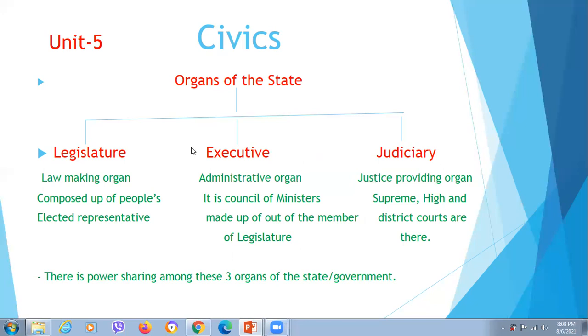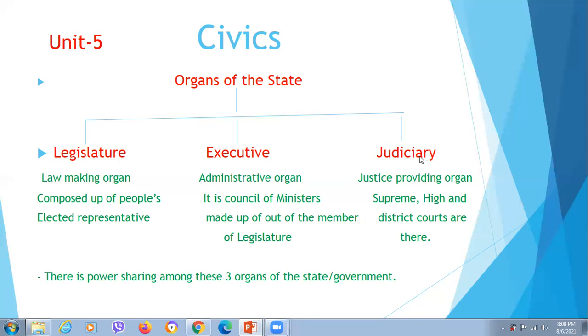In our country, Nepal as well, the legislative power, executive power, and judicial power are given to three separate organizations. In Nepal, there is a legislature which carries out the legislative power or law-making power. There is executive. Executive carries out the administrative power, or it implements law and it executes the law made by the legislature. And there is judiciary.